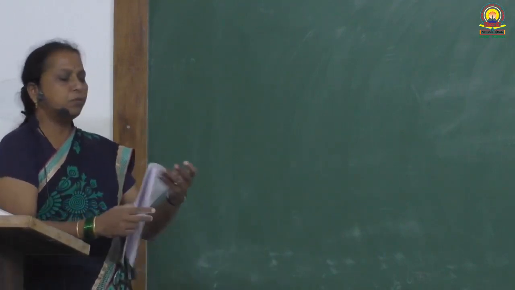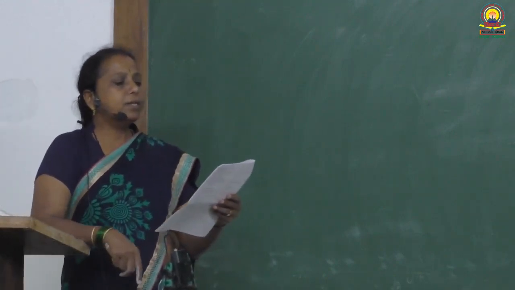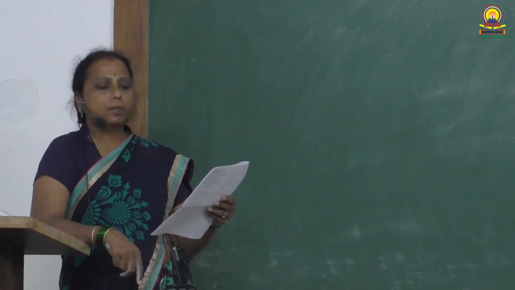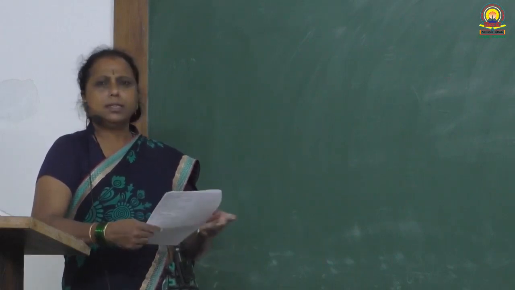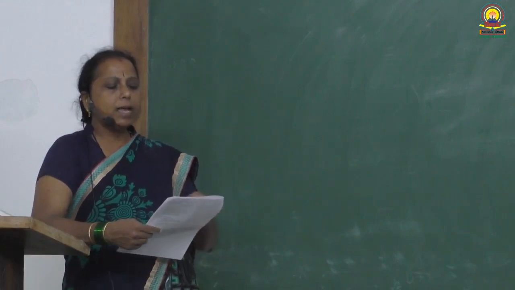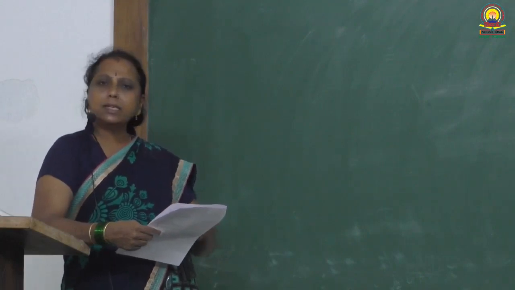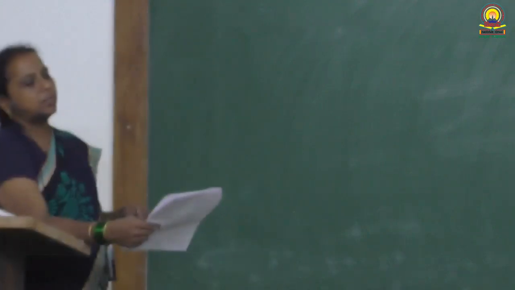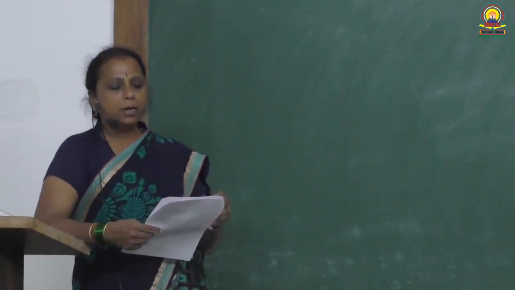Coming to question number 4 in the 3 marks part. What type of unit cell are A and B? How many particles per unit cell are in B? It is a 3-mark question. If you see the diagram, A is simple cube and the second one is body centered cube. How many particles are in BCC? It is 2 particles per unit cell.